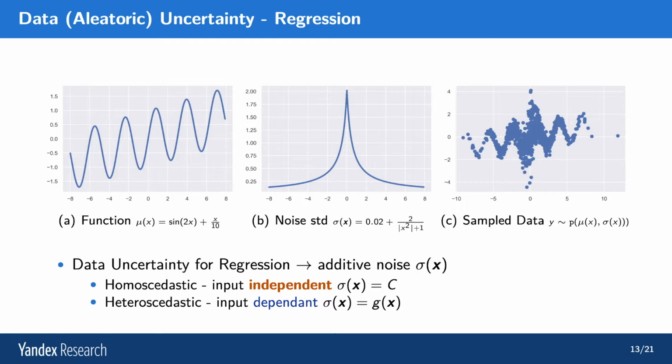Now this additive noise can be homoscedastic, or input independent, where sigma(x) takes some constant value. Or it could be heteroscedastic, or input dependent noise, where the level of noise depends on the input. There's some function, for example, 0.02 plus 2 over modulus of x squared plus 1, which describes the level of noise. Now, all of this discussion doesn't talk about any models. We're talking about the data, the underlying data itself. Data uncertainty is a property of the data.